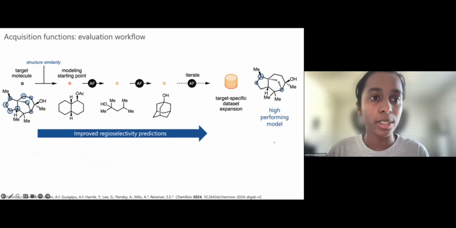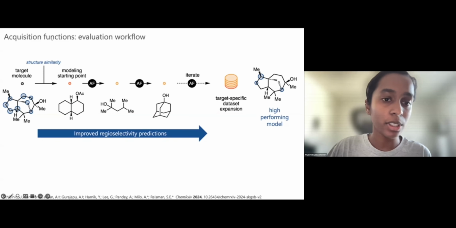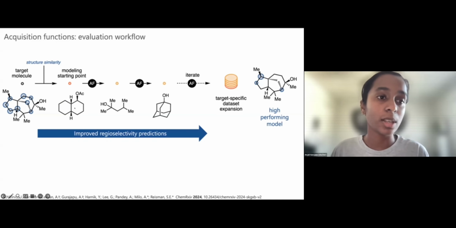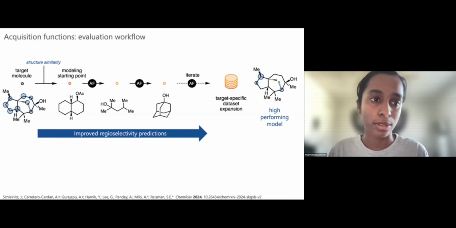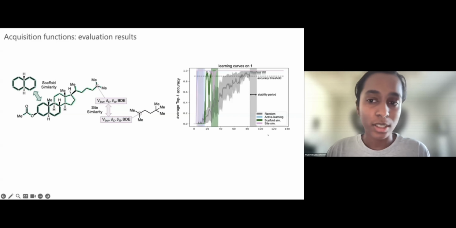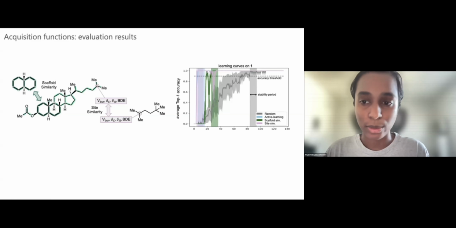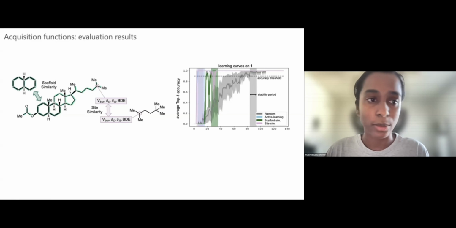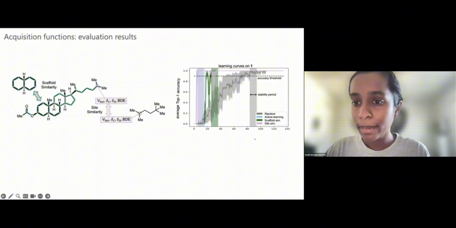To evaluate this workflow, we simulated it on our literature dataset, where you start with one of our complex target molecules, you set out a single molecule as the modeling start point, and then you use an acquisition function to select each subsequent molecule from that literature set of accessible compounds, evaluating performance at each point. And what we find is that we see significant improvements in the dataset size necessary to reach stable accuracy with these acquisition functions over random selection.